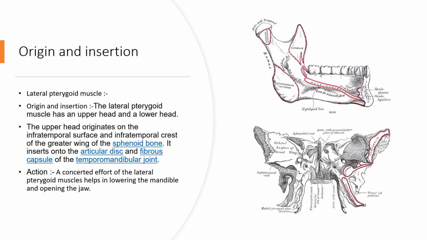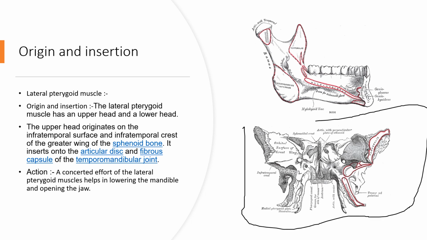Now guys, lateral pterygoid muscle. So guys, in order to understand this muscle, we need to first understand the anatomy of the sphenoid bone. Okay, so as you can see in this bottom left diagram, you can see the superior view of the sphenoid bone. So this is the infratemporal fossa, as you can see,